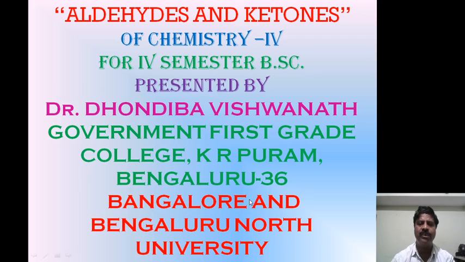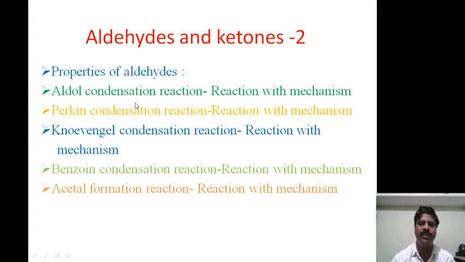In this class, the second class of the chapter aldehydes and ketones, I have to discuss properties of aldehydes: aldol condensation reaction with mechanism, Perkin condensation reaction with mechanism, Knoevenagel condensation reaction with mechanism, benzoin condensation reaction with mechanism, and last one acetal formation reaction with mechanism. These I have to discuss one by one in this class.